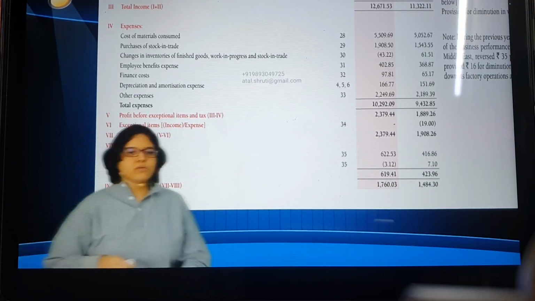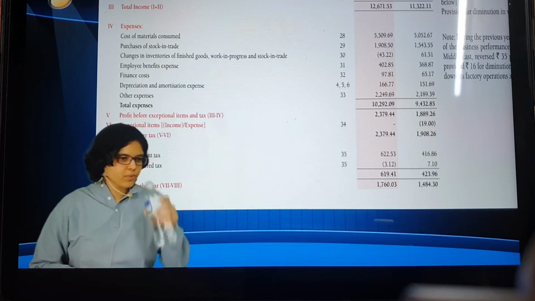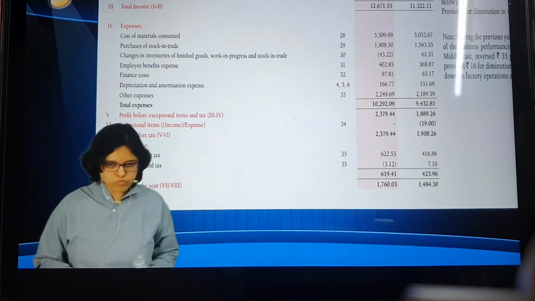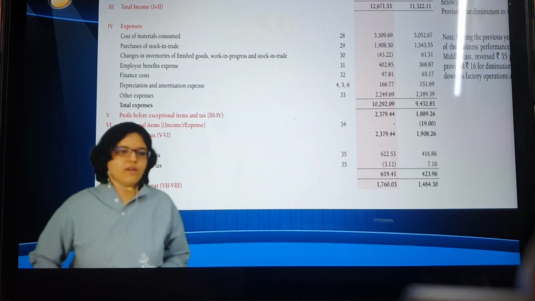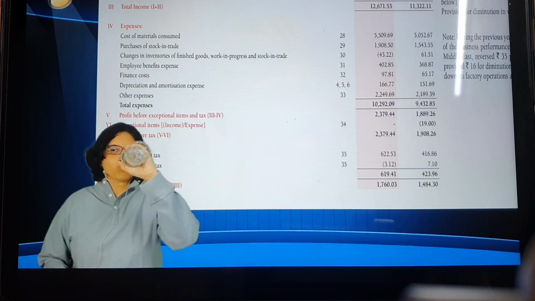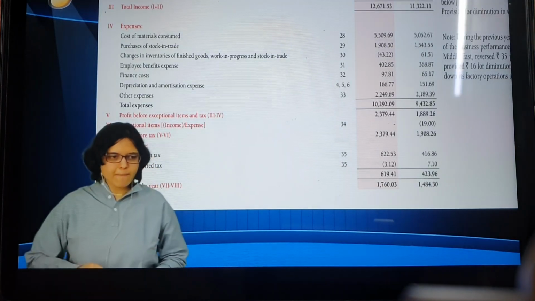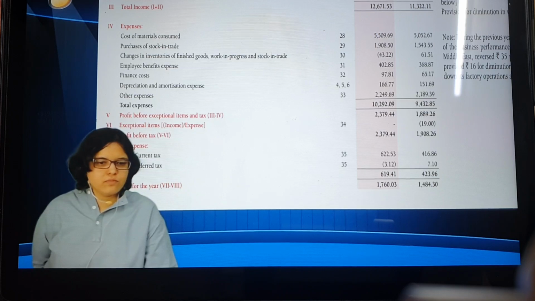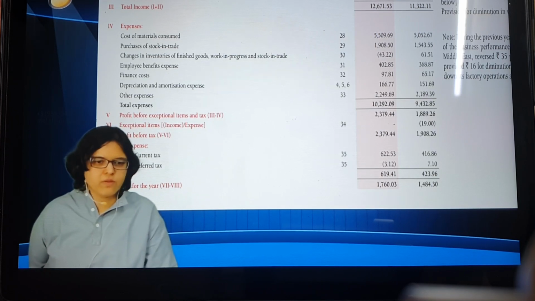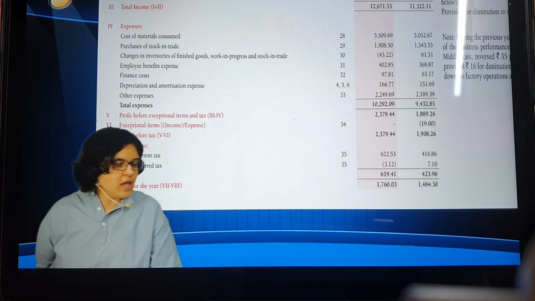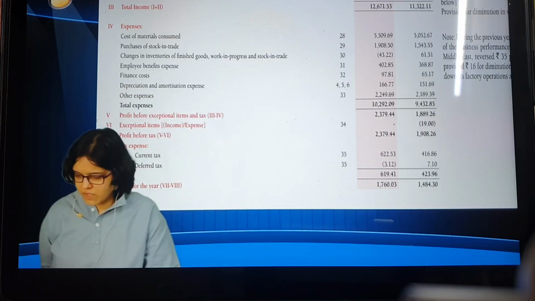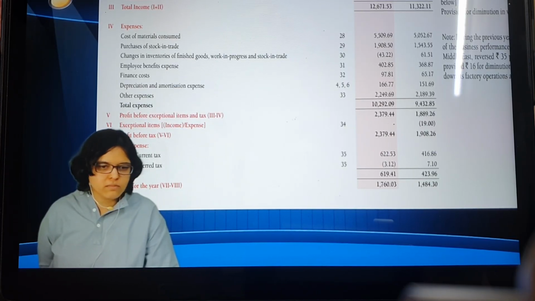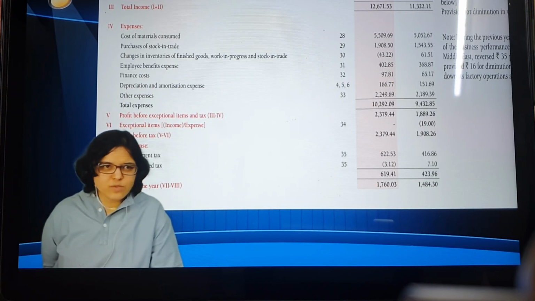Write down: generally while analyzing the profitability of any company, we check PBT. What is PBT? Profit before tax. Full stop. However, if there is any exceptional item, in brackets, can you write down the exceptional item which we saw right now for ITC?